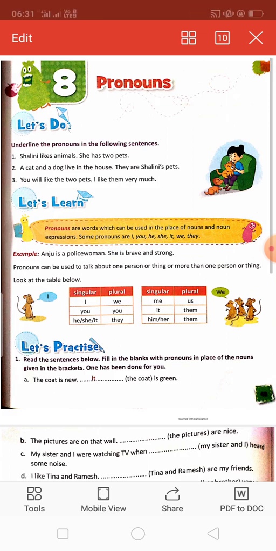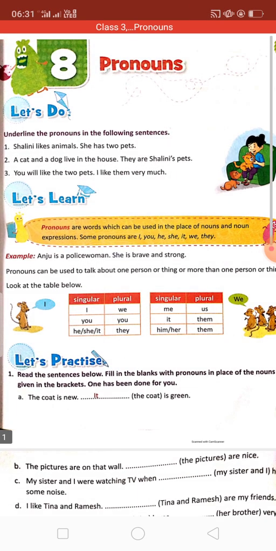Here are some examples in your book. Underline the pronouns in the following sentences. Shalini likes animals. Shalini is a girl and she has two pets. So we use she instead of Shalini. A cat and a dog live in the house. They are Shalini's pets.